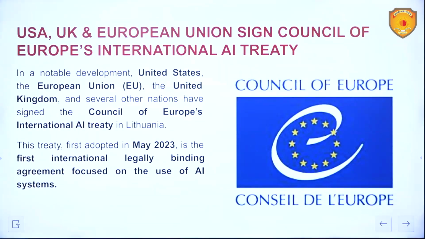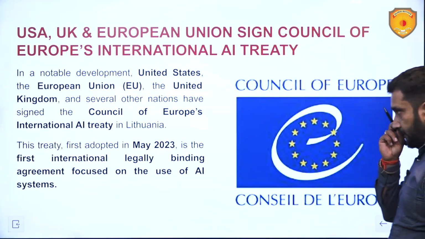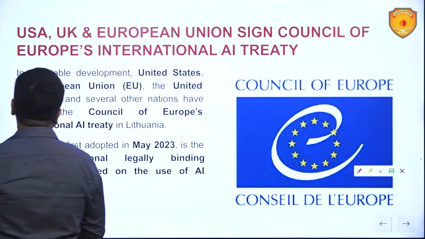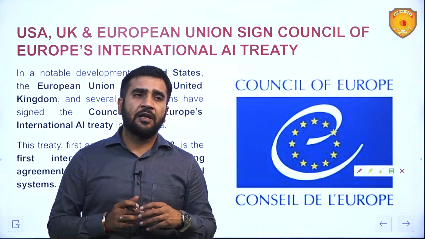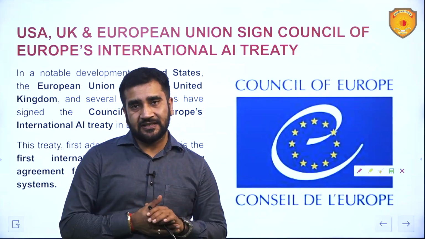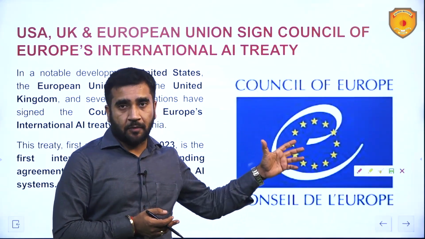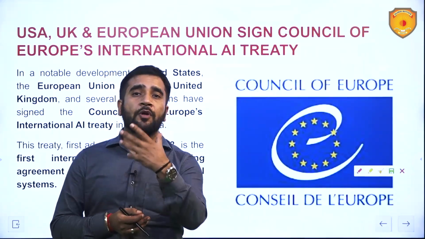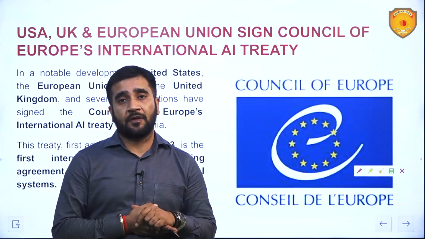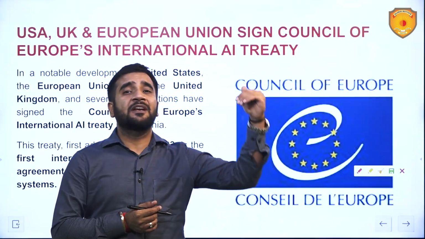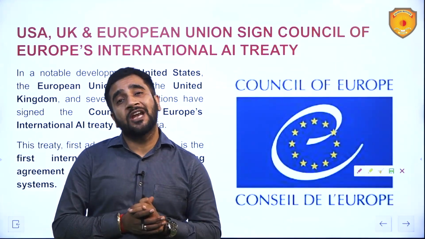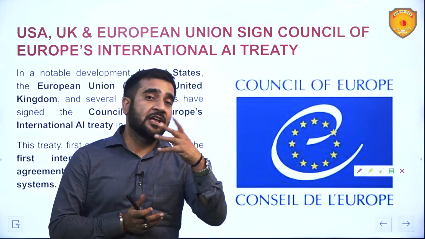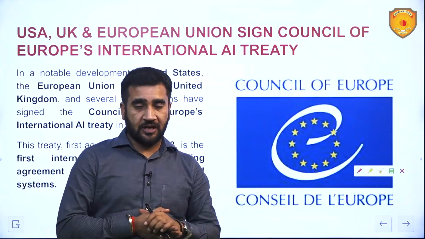USA, UK and European Union sign Council of Europe's International AI Treaty. So when I talk about this AI, first of all let us understand what AI is in a nutshell. It is artificial intelligence. The machines, computers, are made to work intelligently. Their intelligence has been attempted to be brought at par with human intelligence. But absolutely it cannot be at par with human intelligence. That is why the name is artificial intelligence.